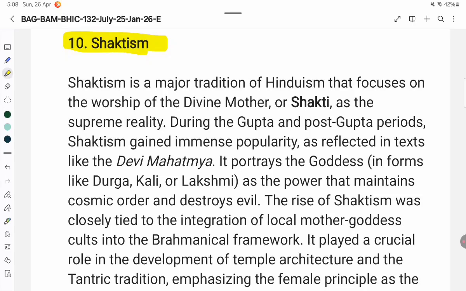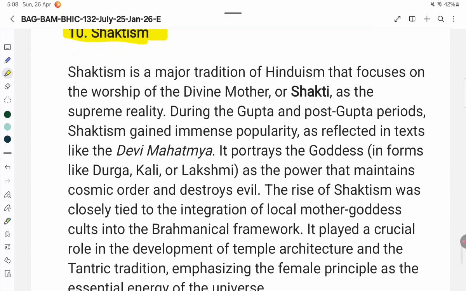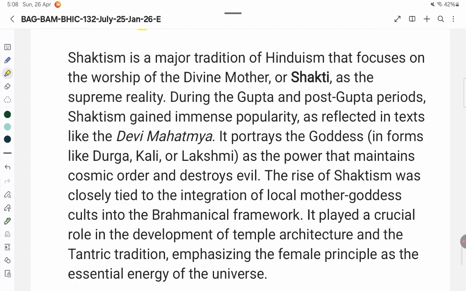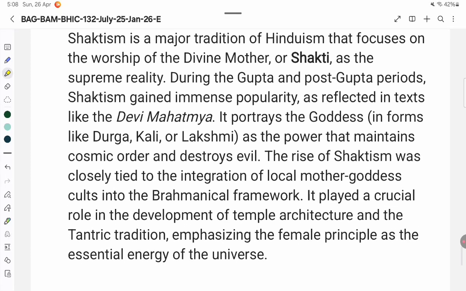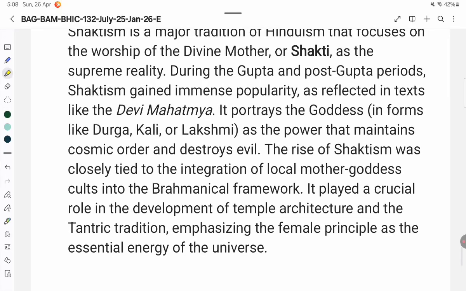The rise of Shaktism was closely tied to the integration of local mother goddess cults into the Brahmanical framework. It played a crucial role in the development of temple architecture and the Tantric tradition, emphasizing the female principle as the essential energy of the universe.